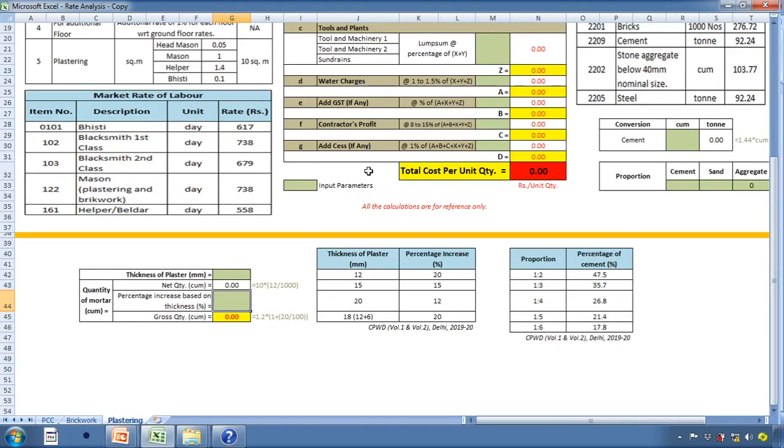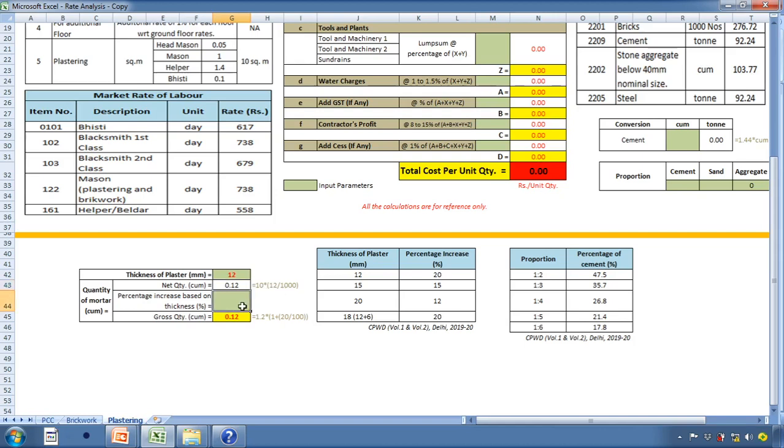Now, the volume of cement mortar is based on the thickness of plaster layer. So I'll input the thickness of plaster layer as 12 mm. The net quantity or the volume of cement mortar calculated is 10, that is the area 10 square meter into 12 by 1000, as the thickness is in mm.